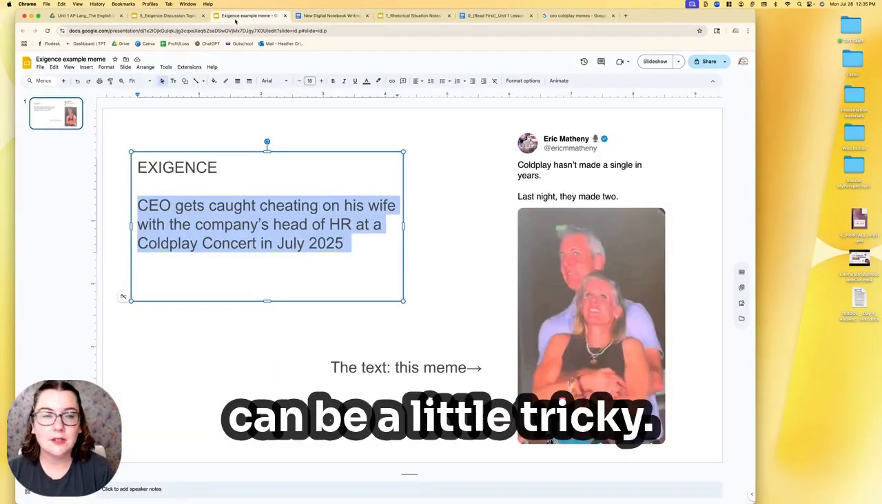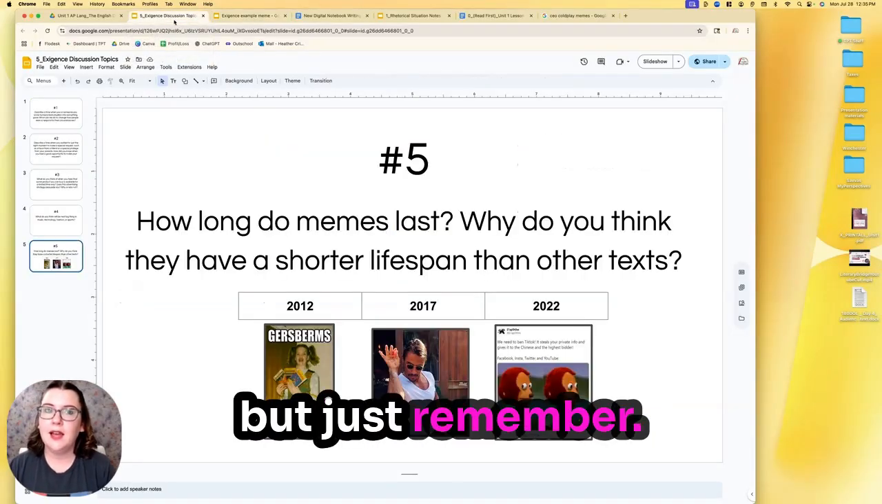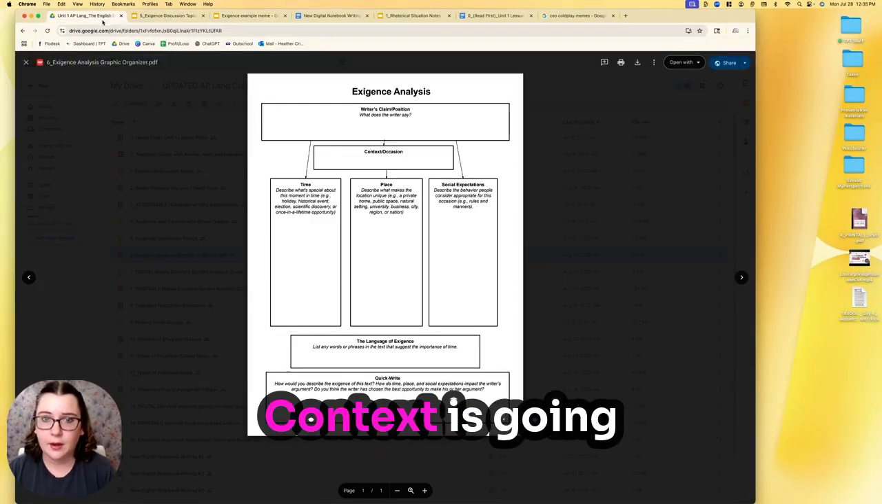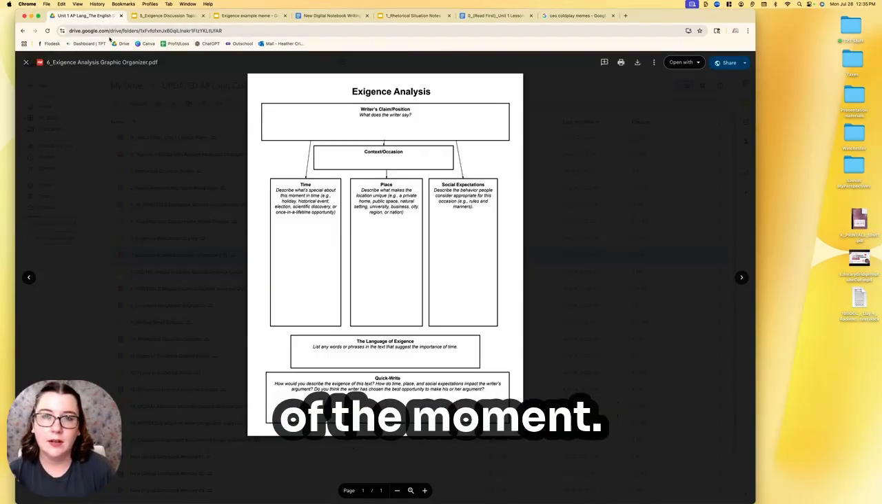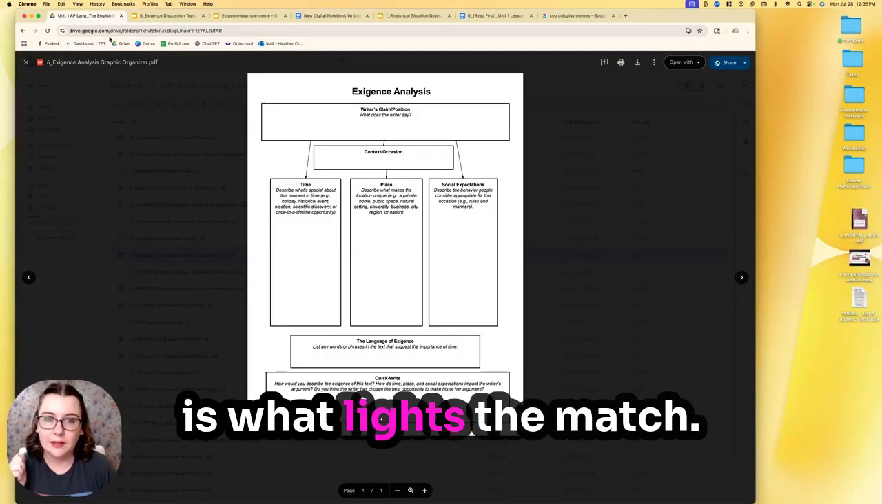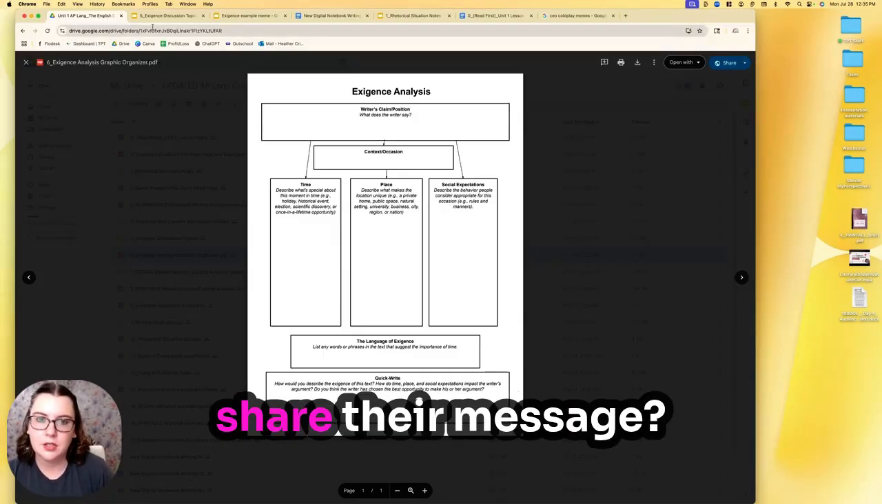All right, so exigence can be a little tricky. Students often want to confuse it with the context, but just remember, exigence is the right now. Context is going on all around the text all the time. Exigence is very of the moment. Think about it as exigence is what lights the match, what makes it go time for the reader or for the writer to share their message.